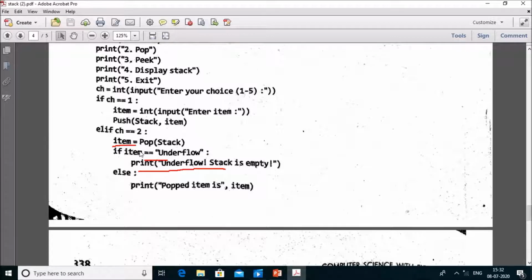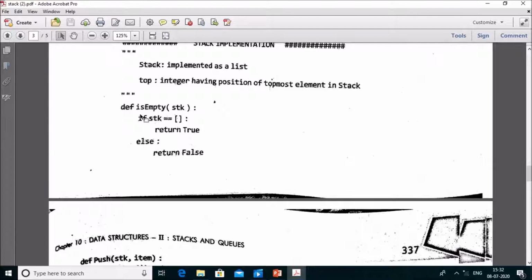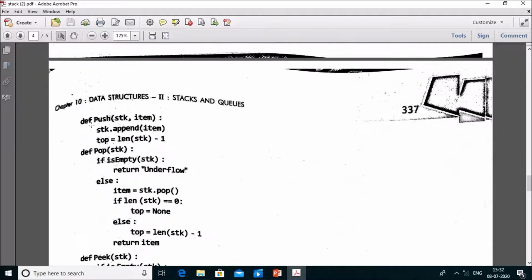But if it is not so, if the is empty function does not return true, if it returns false here, then this statement becomes false, and then its else part starts working. Then it removes the element from the stack and that element goes here into the value item.